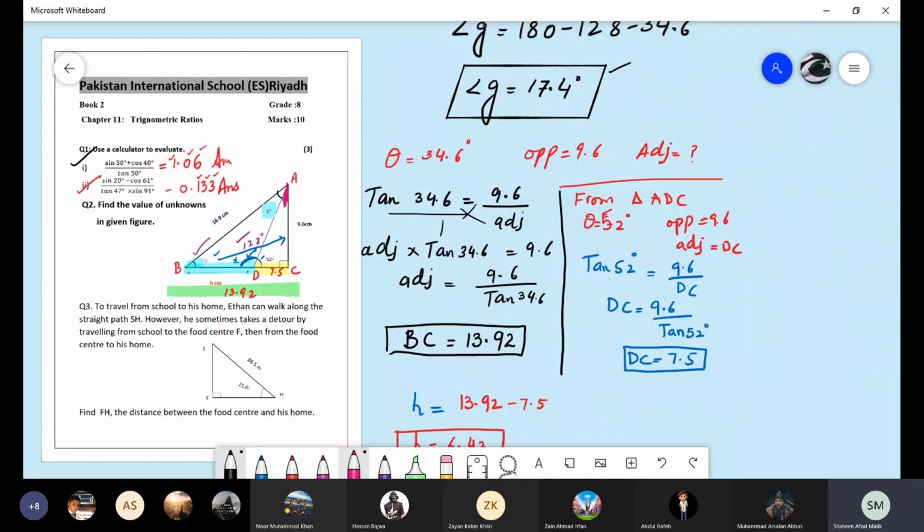But what's the easy way that we have done in the class? The sum of angles in a triangle is equal to 180 degrees. So go for that, because these are the angles on a straight line. Angles on a straight line are always equal to 180 degrees, and then you can find the angle. And some students have done question 3 wrong too.